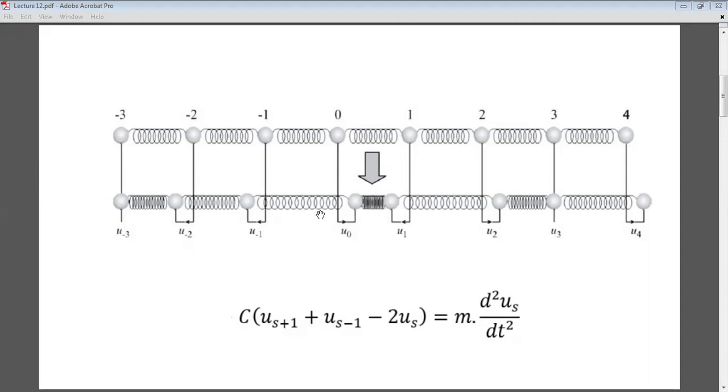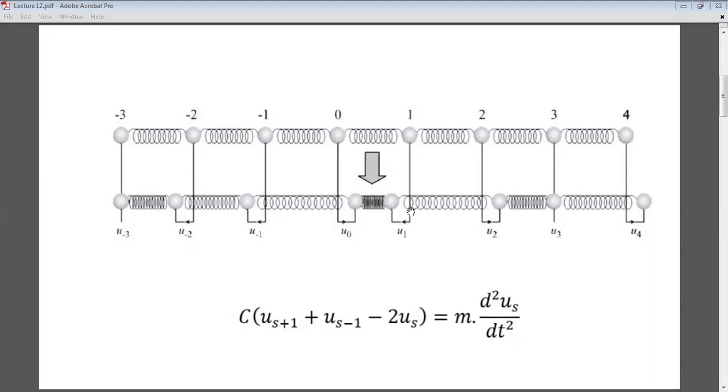As a result of this motion, a longitudinal wave is created that travels through the solid. The movement is passed from one neighbor to another, as we see here. This will affect the movement of this atom, this will affect the movement of this atom, this will affect the movement of this atom, okay?